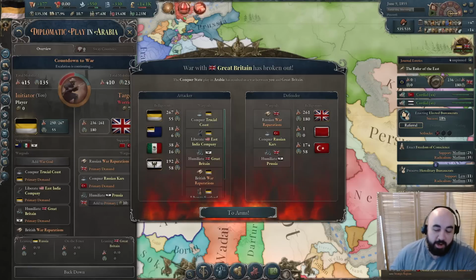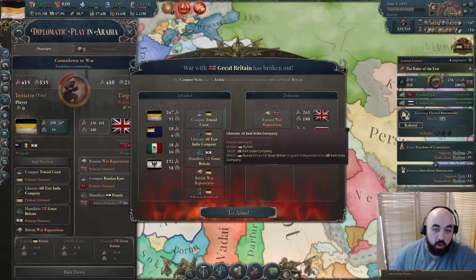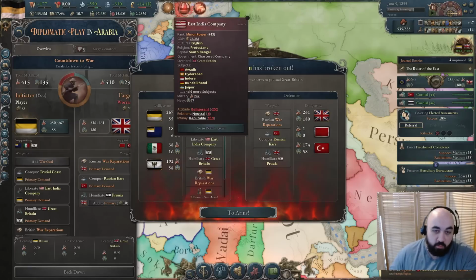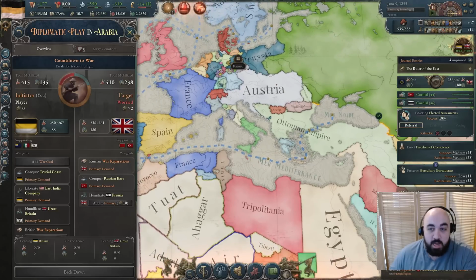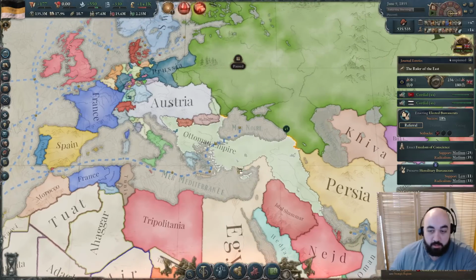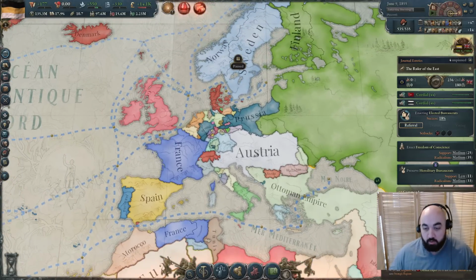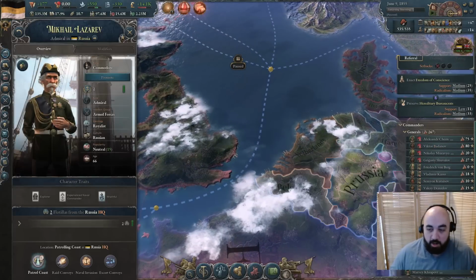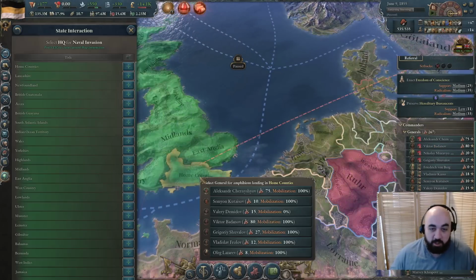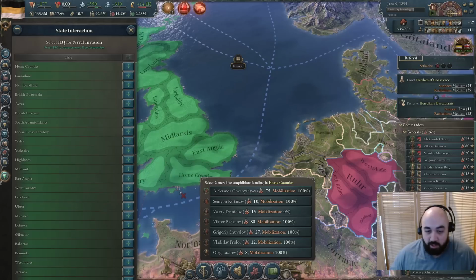So we get a war breaking out, and this war overall looks pretty good for us. We will be humiliating Great Britain, taking war reps, this sort of stuff. We really should have prepared more for this war, kind of earlier, because we would have loved to have had skirmish infantry for this. We do not. We still should be able to push into the Ottomans right here, and then with all of our boats, what we will be doing is landing over here. Now, it is important to emphasize, for those who are not familiar, you can do naval landings, and if you just put in a half dozen naval landings...